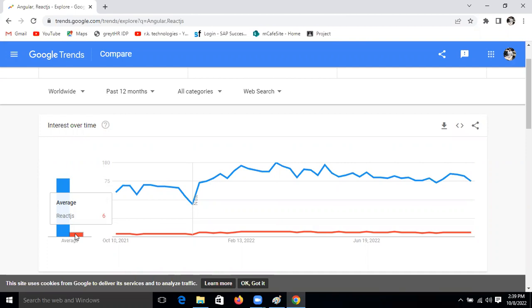Which one is more needed to learn in the front-end area, React or Angular? Angular, yes. Even though people said otherwise, because on my YouTube channel I created a poll and got more votes for React, and in the Telegram group also I got more votes for React only. But still, why am I starting Angular?